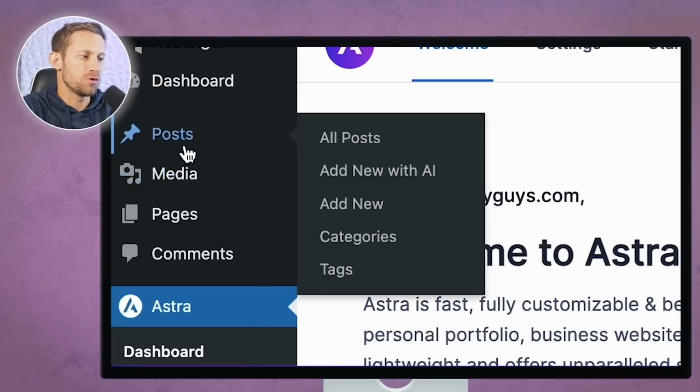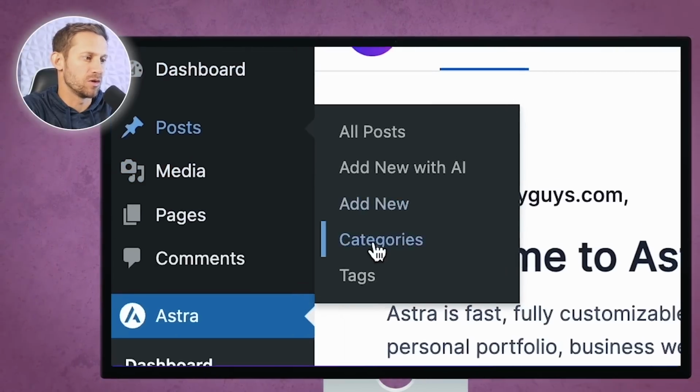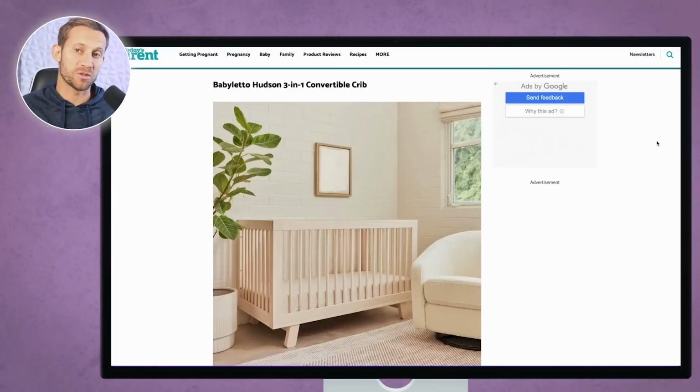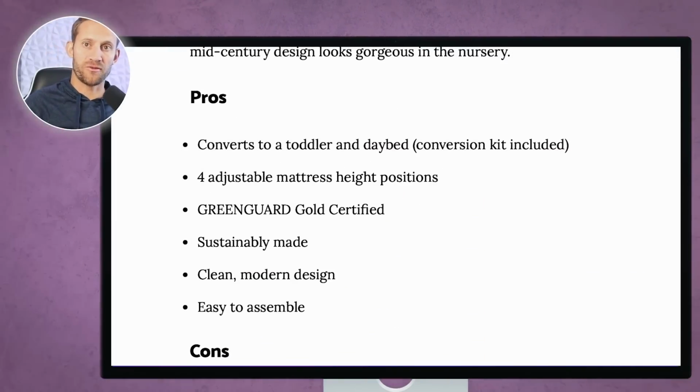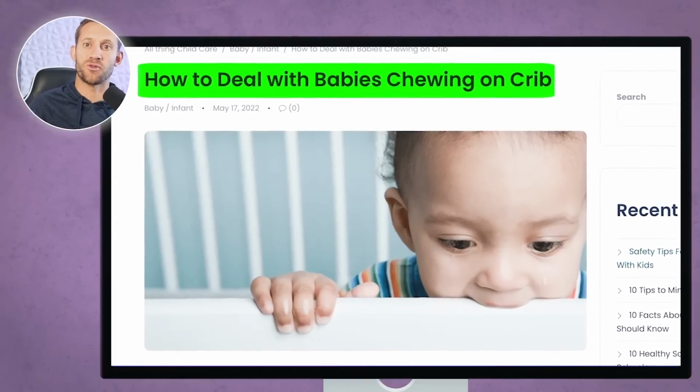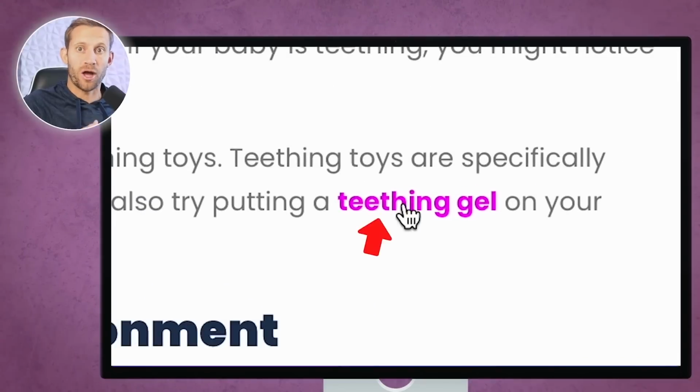So we're going to hover over posts right here. We're going to go to categories, and essentially these are all the different kinds of posts that we're going to do, right? So if I'm a baby blog, I might do product reviews, I might do advice reviews, where people say, my baby is having this struggle, and you say, oh, you need to buy this product to help with that struggle. So there'll be 3 or 4 different categories that you want to do. So we're going to throw those in there real quick.